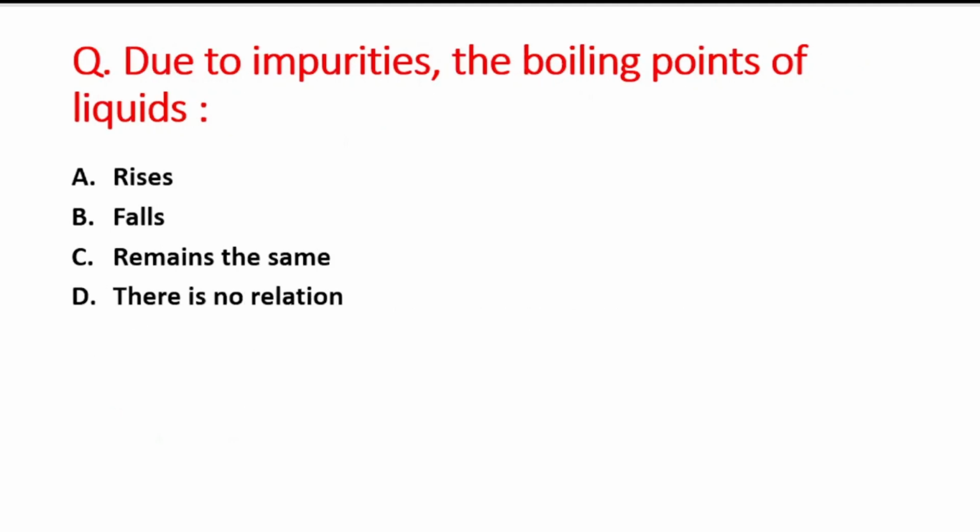Next question is, due to impurities the boiling points of liquids. A option is rises, B option is falls, C option is remains the same, and D option is there is no relation. So the right answer is option A, that is rises. It means the boiling point of the liquid rises if there are impurities present in the liquid.